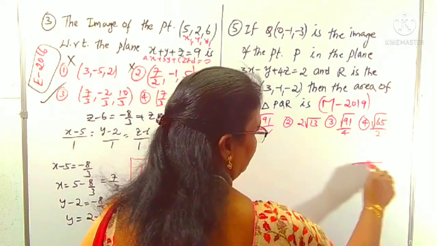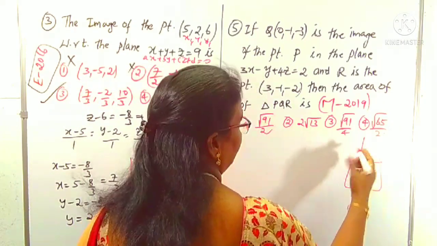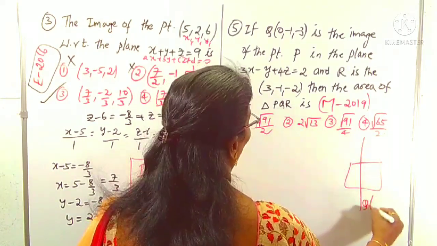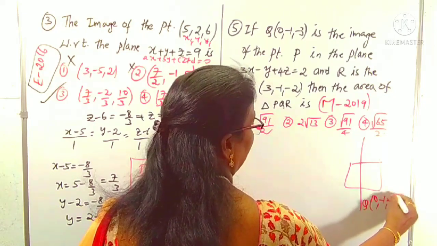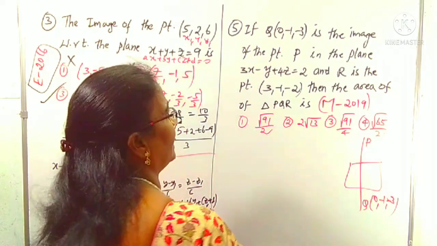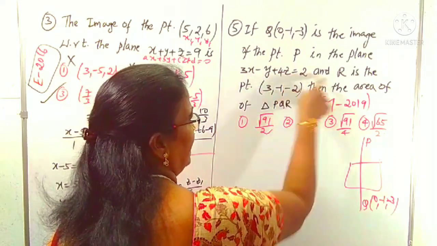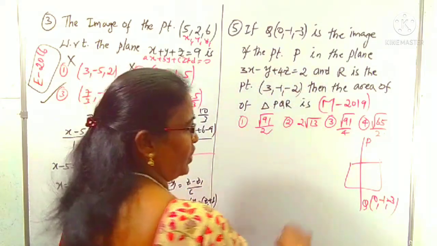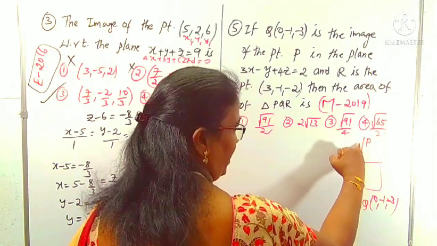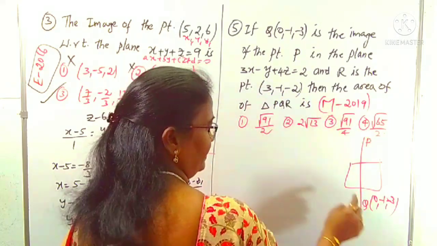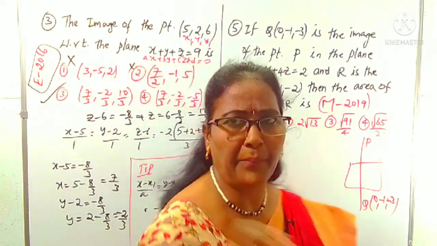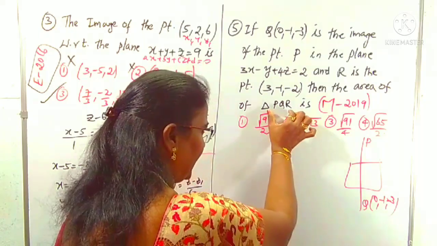Suppose this is a plane. Q is the foot of the perpendicular, the image. Q is (0, minus 1, minus 3), the image of some point P that we don't know, with respect to the plane, and R is some other point that is given. You know already Q is there. We want to find the point P and R also. There are 3 points P, Q and R. By using these 3 points, we can finally find the area of the triangle.